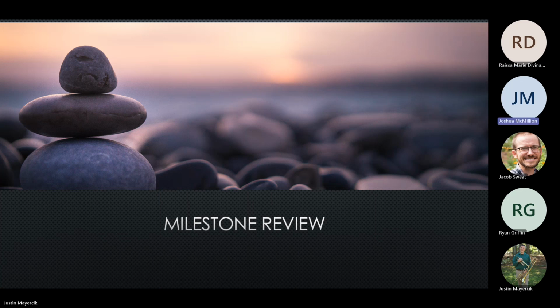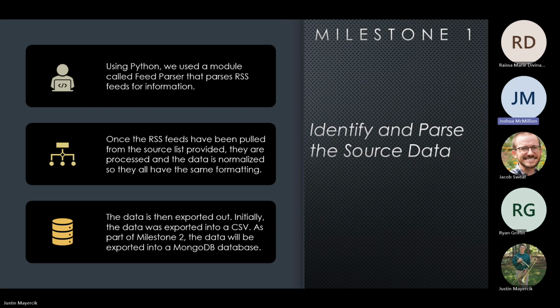All right. Hello. Just to go over milestone one, we essentially had two main objectives to accomplish in this phase of the project. The first objective was to source the data that we were going to use, the financial news headlines, and the second objective was to identify the scrapers that we were going to use to parse through the data. Essentially, how the code works in this milestone is there's a script within the Python code that pulls the data from RSS feeds.